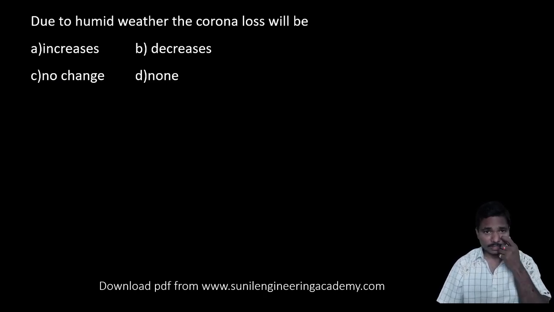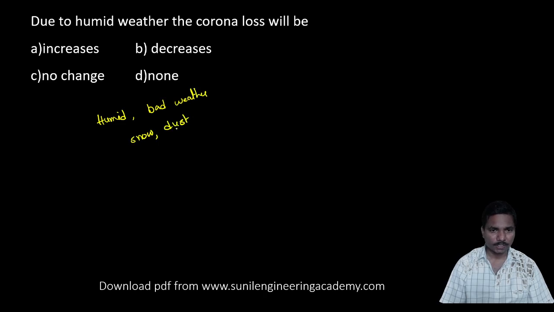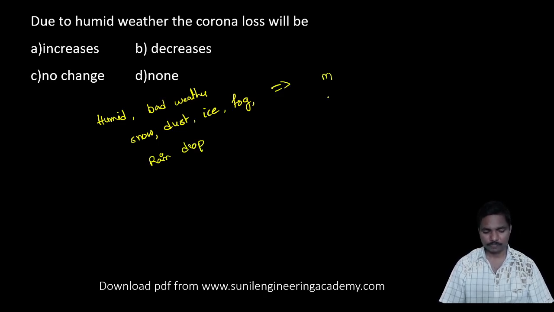Due to humid weather, the corona loss will be dash. Due to humid weather, bad weather, in case of snow, dust, ice, fog, and raindrops, whatever it may be, what about the irregularity factor?